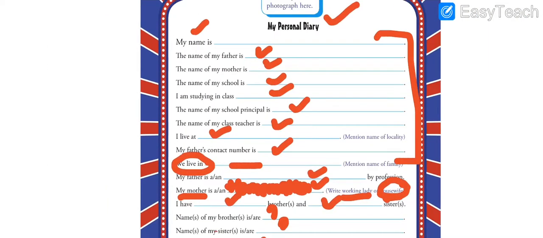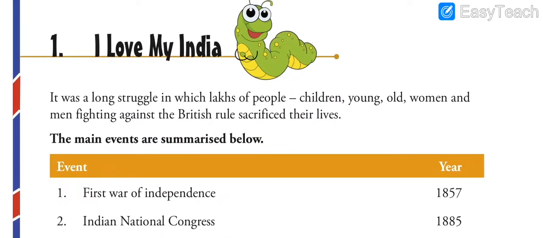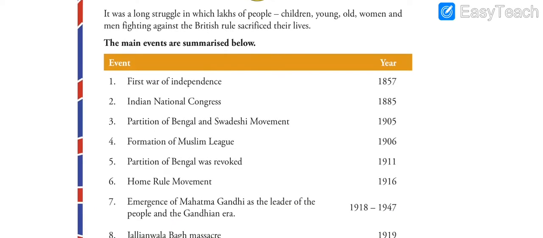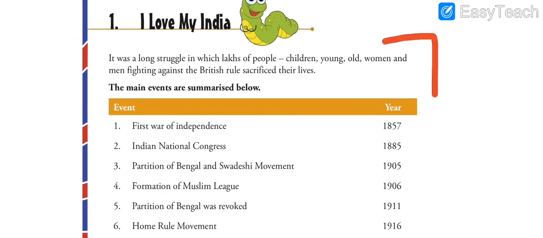So firstly you have to fill all your personal diary. Second thing is you have to read all this. Whatever I was explaining, this was given here because it was really a long struggle in which lakhs of people, children, young, old, women, and men fighting against the British rule sacrificed their life, and also they made their nation proud.